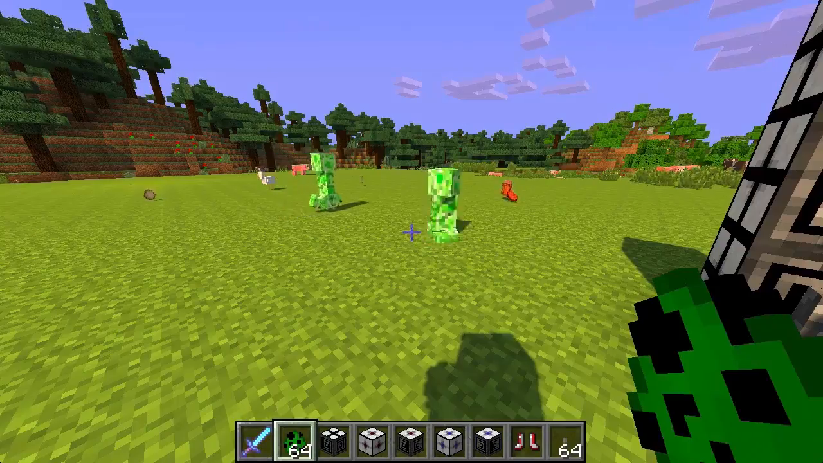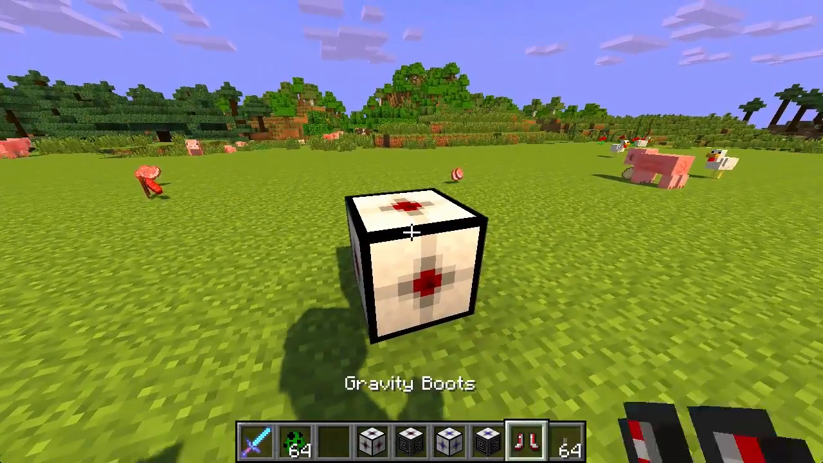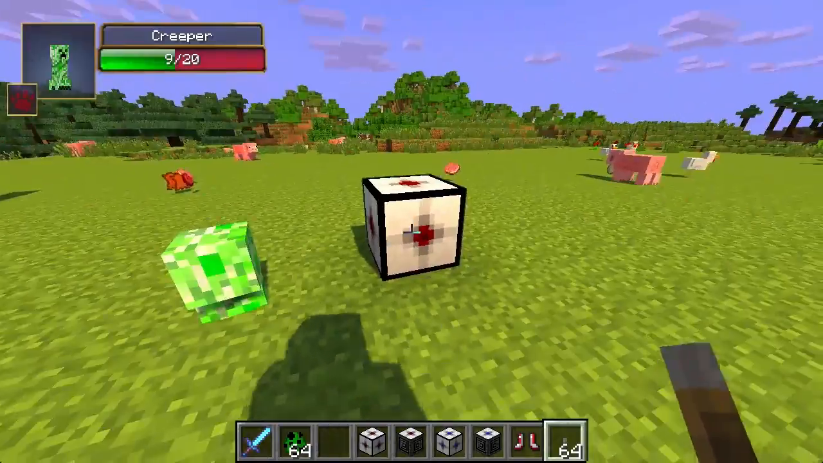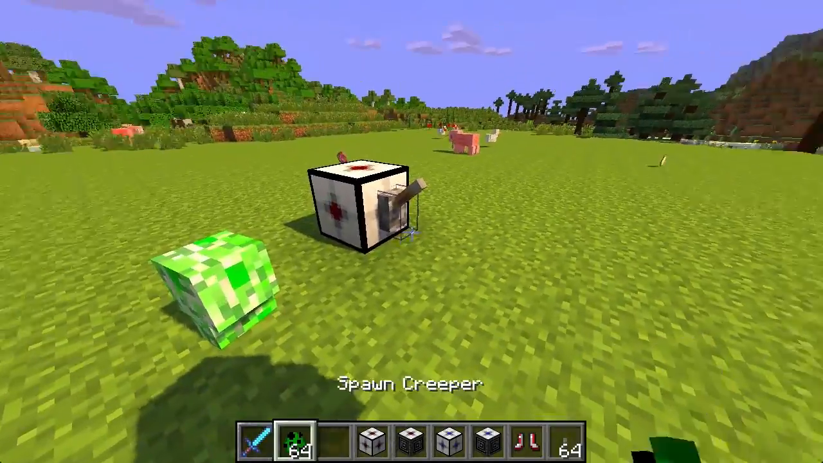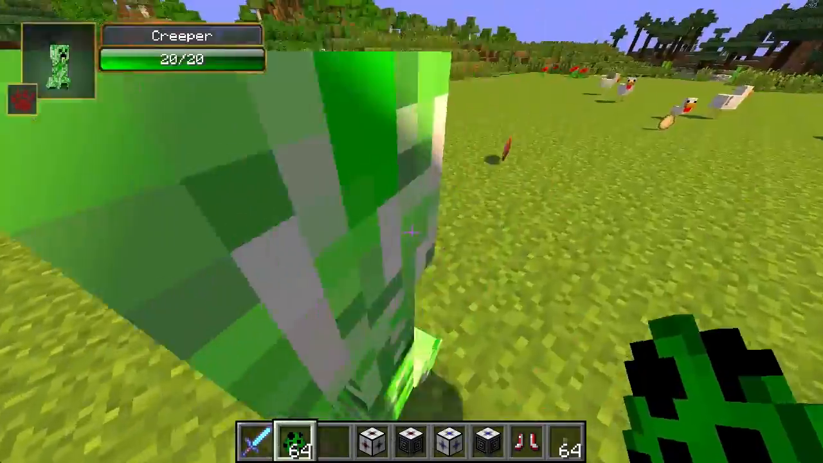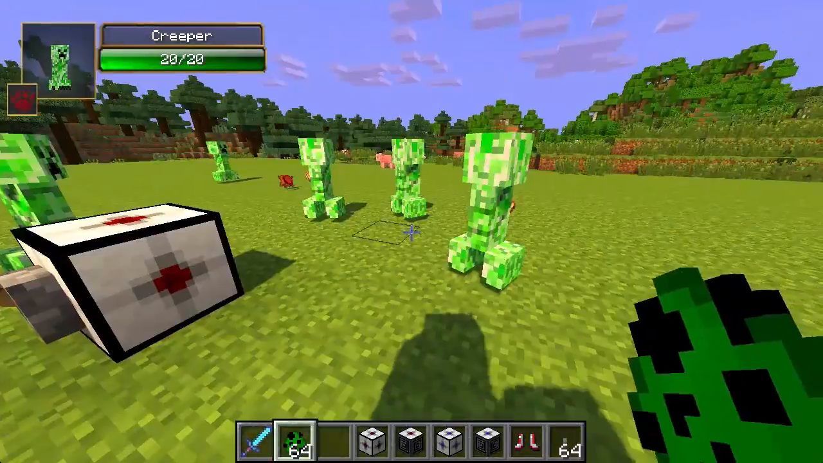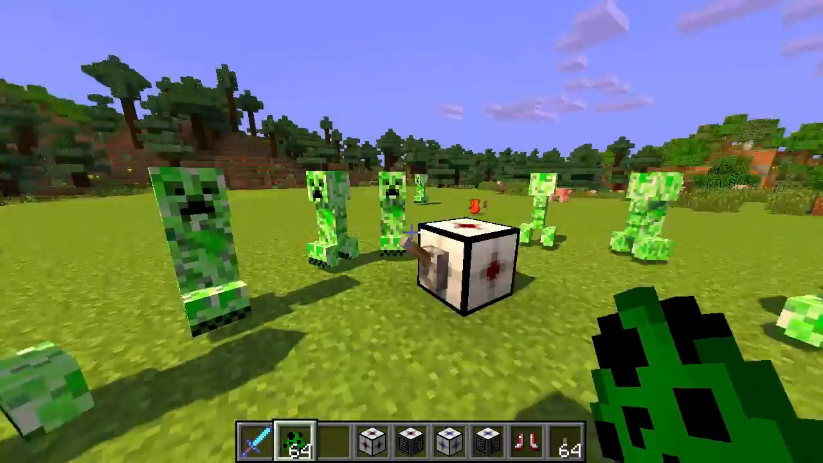Oh my god. Alright, and right here we have the Attractor Block. Now, you guys could probably figure out what the Attractor Block does. Let's just put a lever on it and then spawn some creepers down. Basically, the Attractor Block attracts mobs from a 12 block radius. It kind of explains itself.